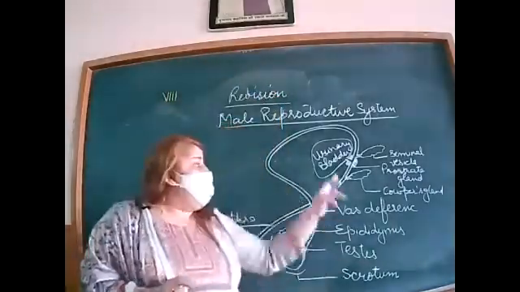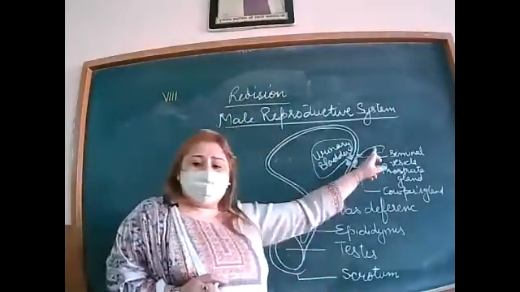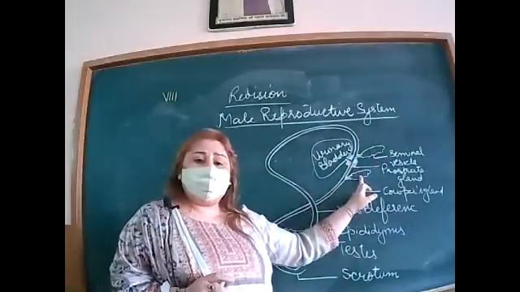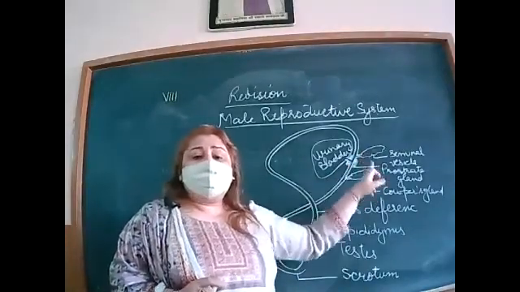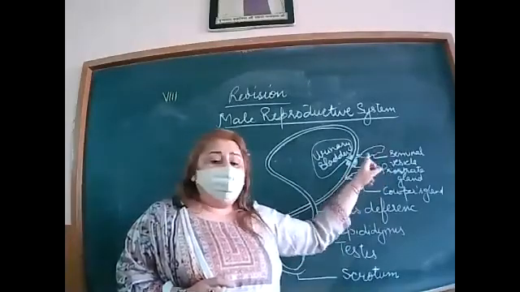Then here are 3 glands: seminal vesicle, prostate gland, as well as Cowper's gland. What will these glands do?